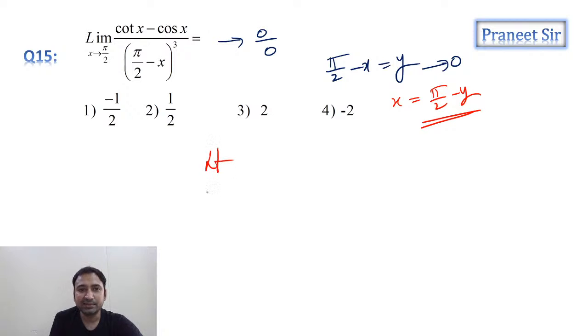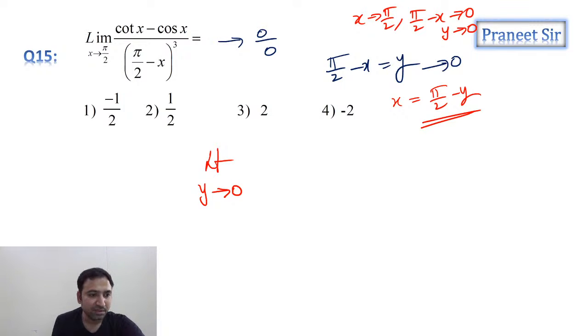So limit x is tending to pi by 2 means pi by 2 minus x is tending to 0 only. That means y is tending to 0 only. ठीक है ना. So y is tending to 0.